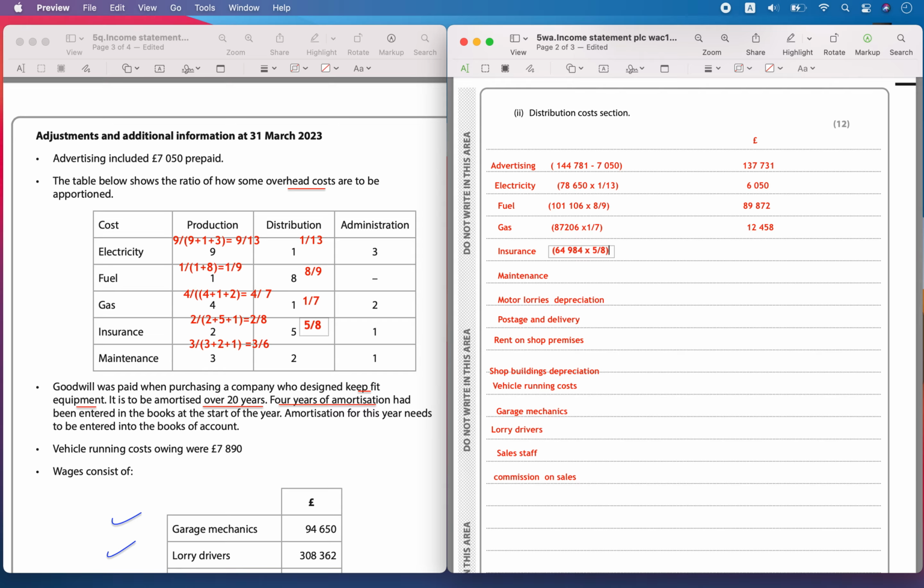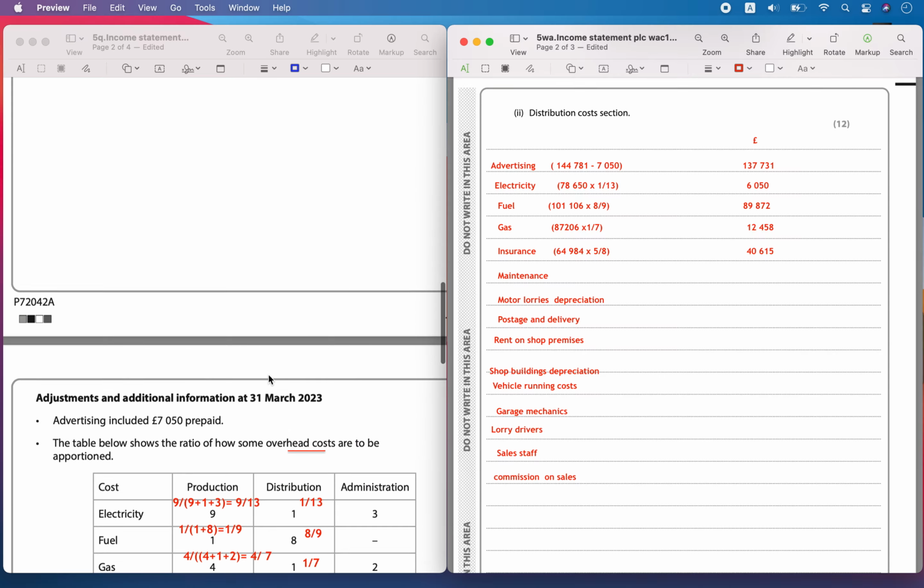So that is 4615. So 4615 is the insurance cost.